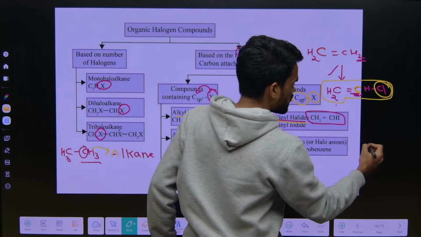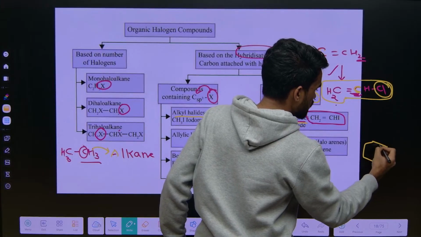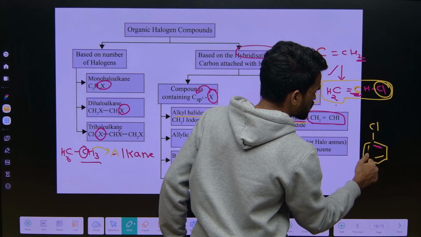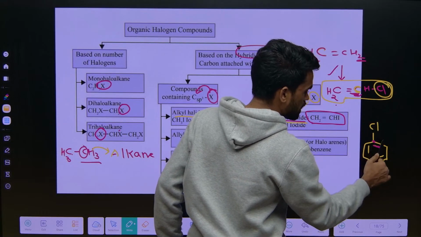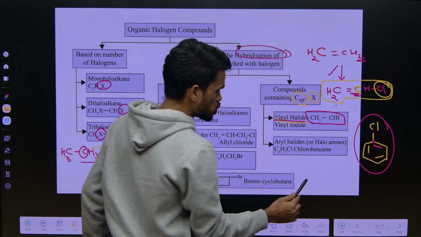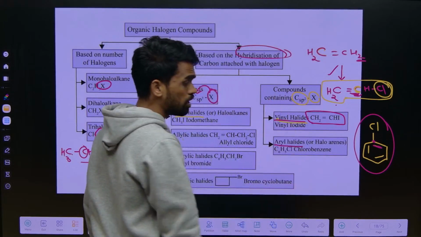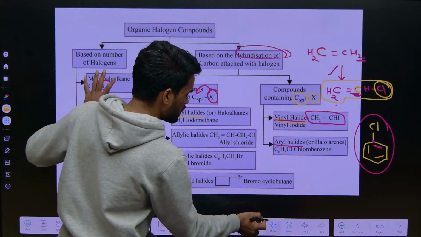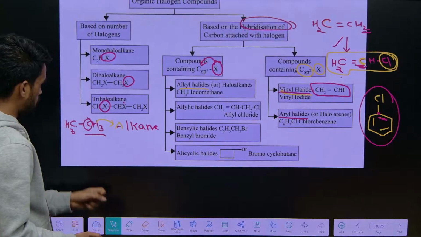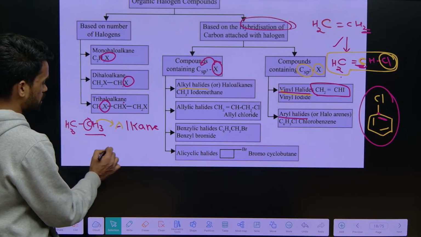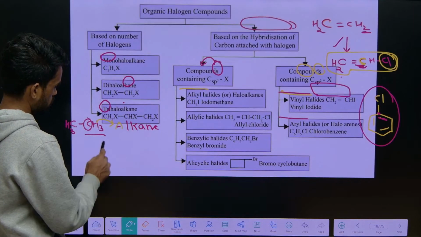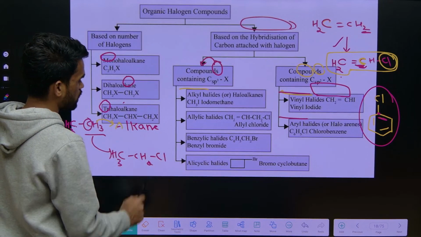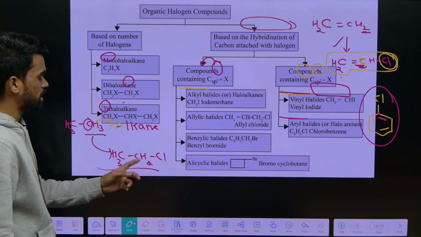Now if the same chlorine is attached onto the benzene ring, see here it is like this. Here also chlorine is attached to an sp2 hybridized carbon, but this is in the benzene ring, so you should call them aryl halides. Now look here, when the carbon is an sp3 carbon, something like CH3CH2Cl, you can call it chloroethane, like that.